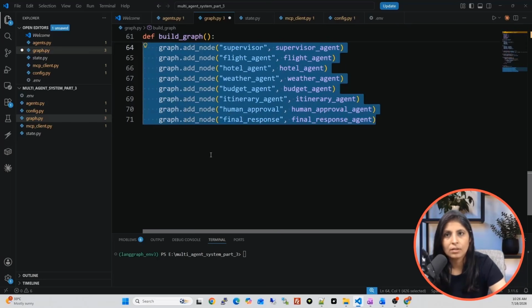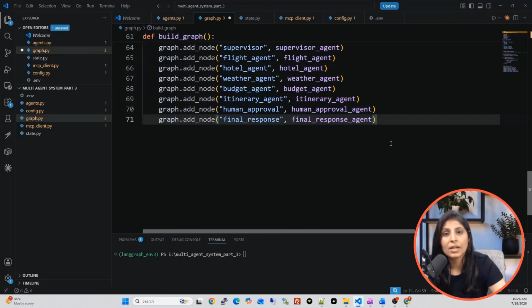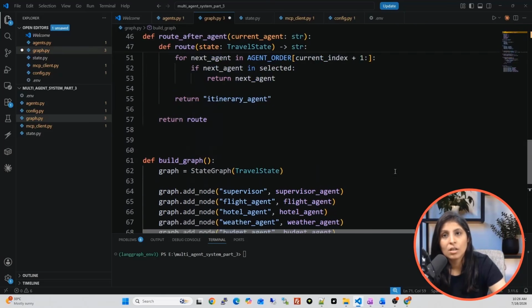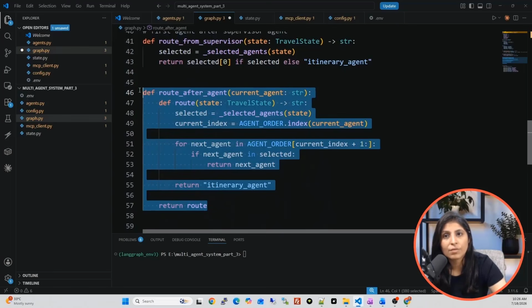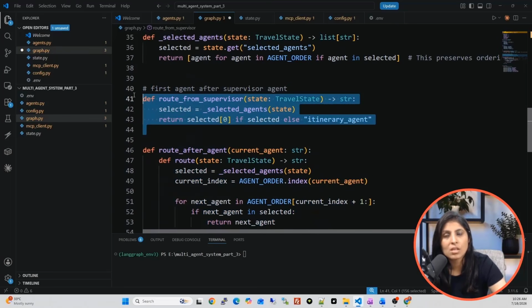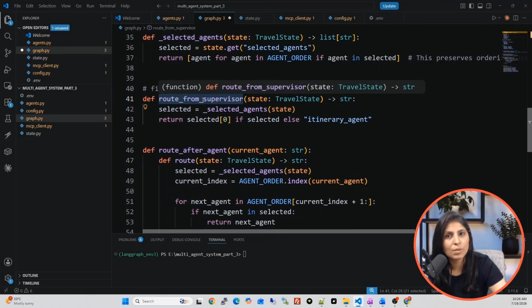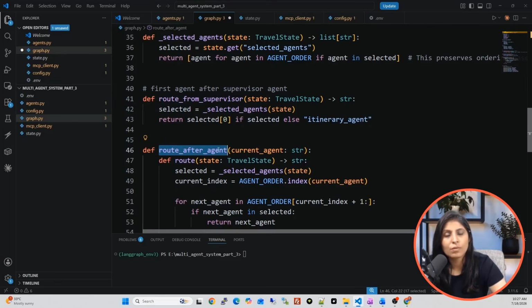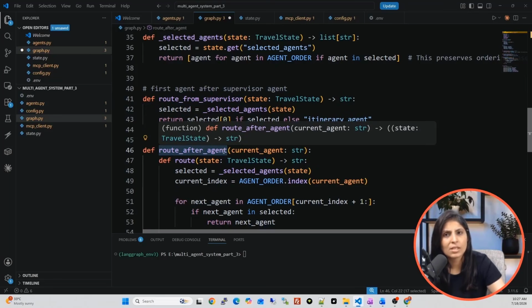All right. Now we need to create the connection between them, and we will create that connection using this function and using this function. This function will decide which will be the first agent after the supervisor agent, and this function will decide every time which will be the next agent.